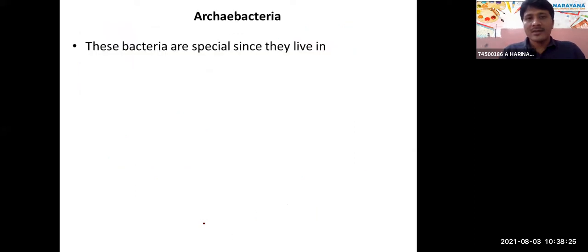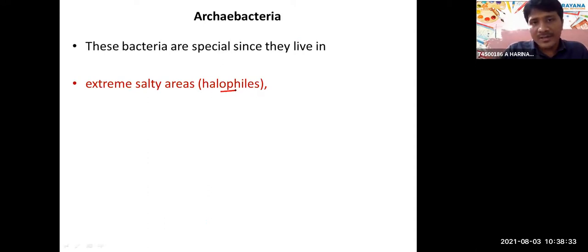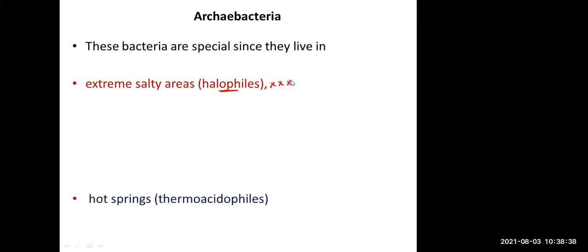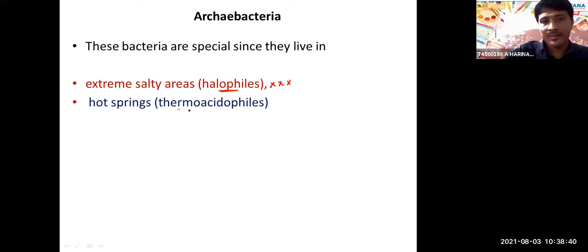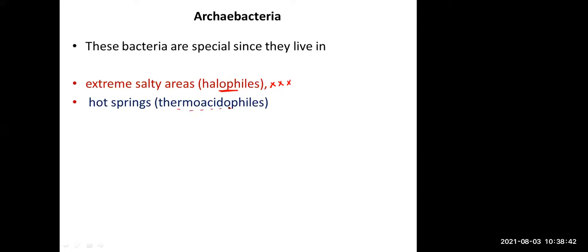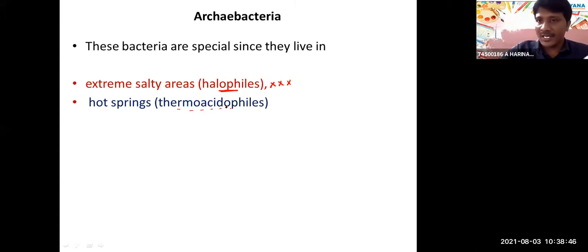Next, bacteria of a special type are present in extreme conditions, which is very important. The bacteria present in salt conditions are halophiles. In hot springs, where high temperature and high acidic conditions are present, they are thermoacidophiles.